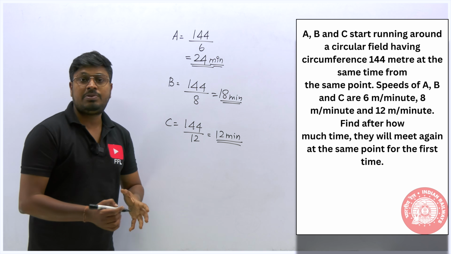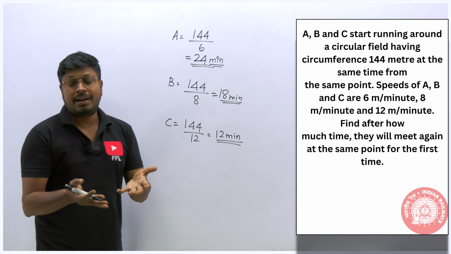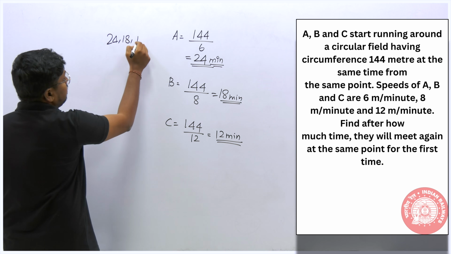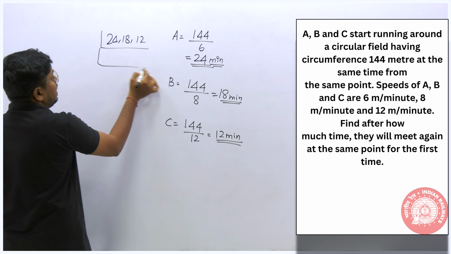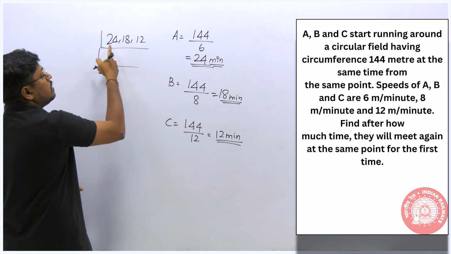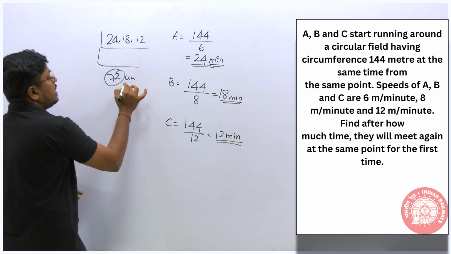Now our target is to find when all 3 persons will meet each other again, right? So just go with an LCM. 24, 18, 12. When you go with an LCM like this, you will get 24 into 3, 12, 72. So 72 will be the LCM for this.